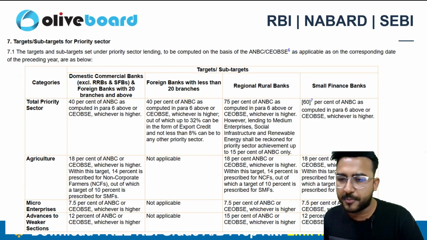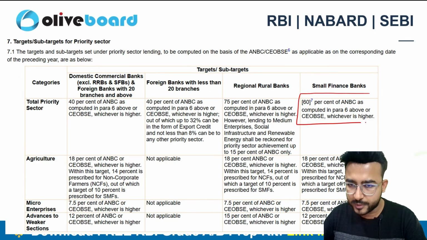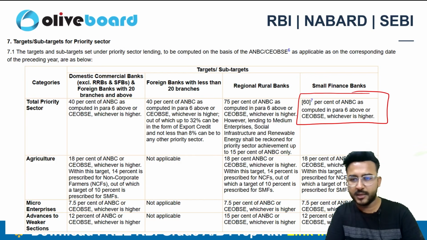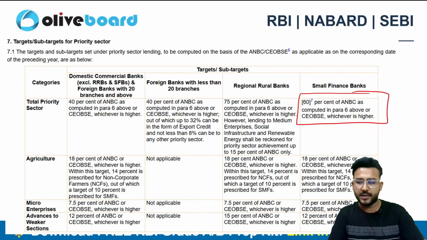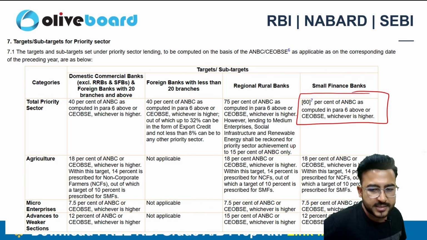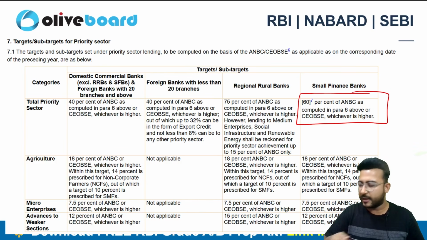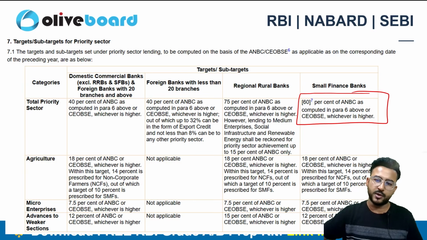So guys, that's it about the priority sector lending. The most important thing in this particular guideline is this one, from 75% to now 60%. This is for the small finance banks, and the rest of the other important updates I have again discussed in this video. So thank you so much guys. You can definitely read the priority sector guidelines now and have a quick look at the amendments that we have covered in this video.